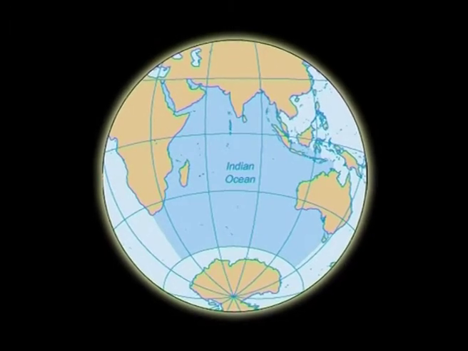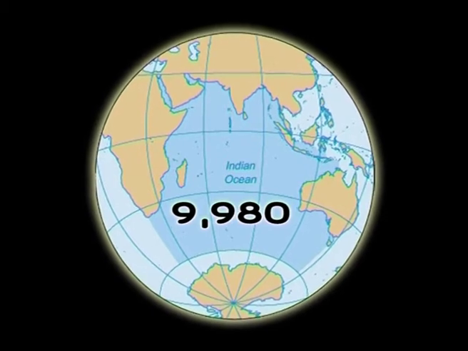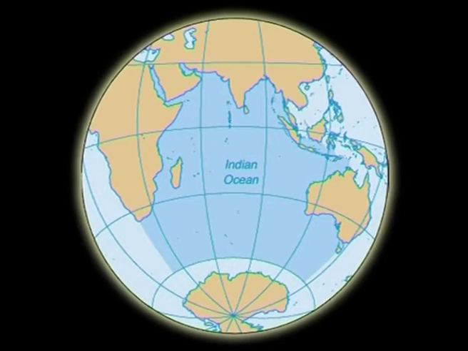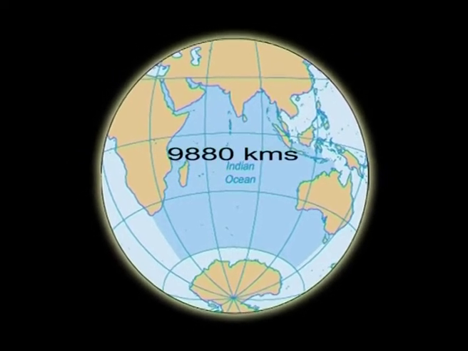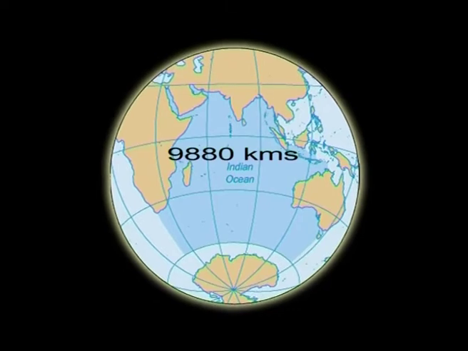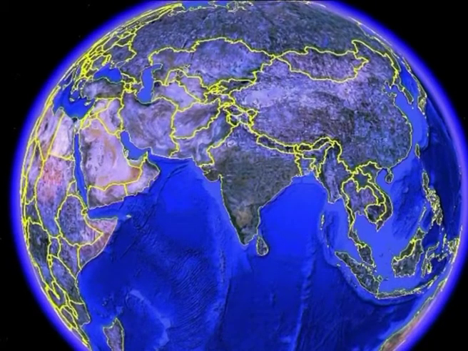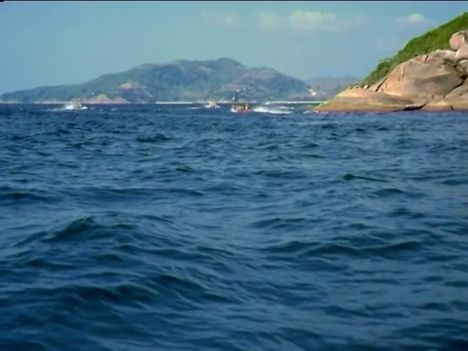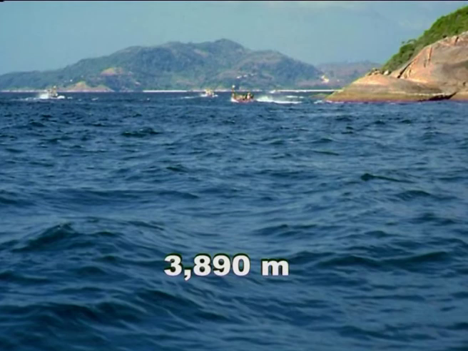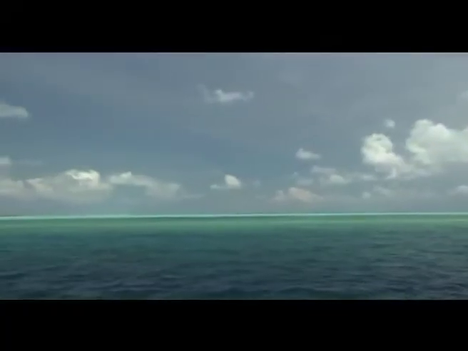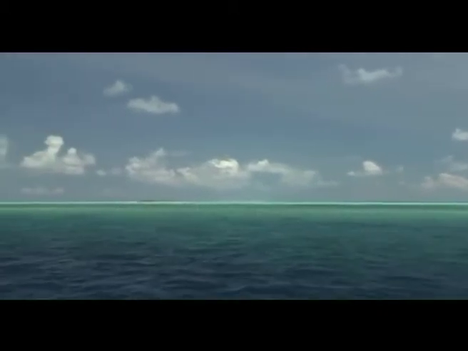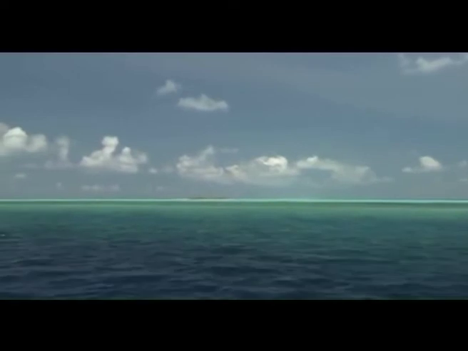The Indian Ocean is 9,980 kilometers wide between the southern points of Africa and Australia. Its north-south length is 9,880 kilometers, extending from Pakistan to Antarctica. The Indian Ocean consists of about 2,922.31 thousand cubic kilometers of water. The average depth of water column in this ocean is 3,890 meters. Its deepest point is the Diamantina Deep in the Diamantina Trench, existing at a depth of 8,047 meters.